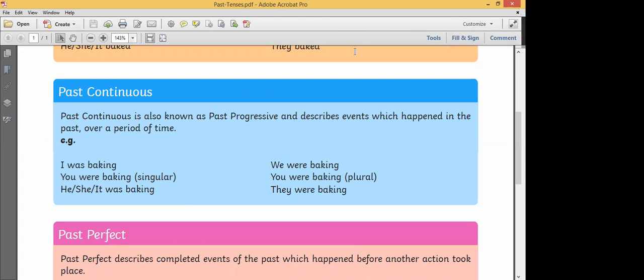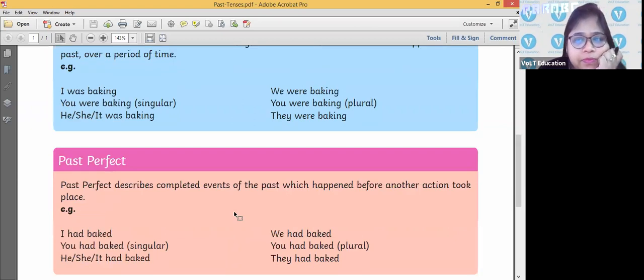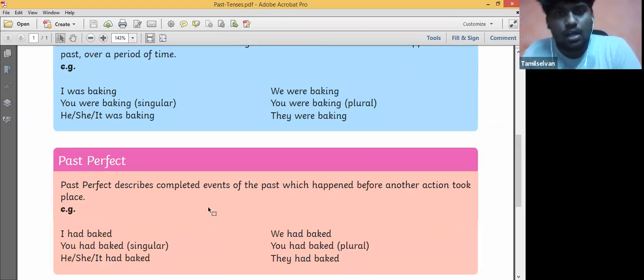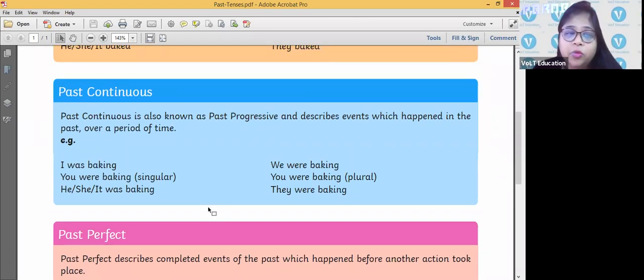No, ma'am. Ma'am, doubt, ma'am. Yes, Tamil, tell me. Ma'am, how are they saying you were baking, it comes under singular as well as plural. How is it in singular and plural? If only one person is baking, you will say you were baking when she called up. When there are two, three people also, in English we use you only. For example, if three people were baking, then also you will say you were baking when the phone rang.